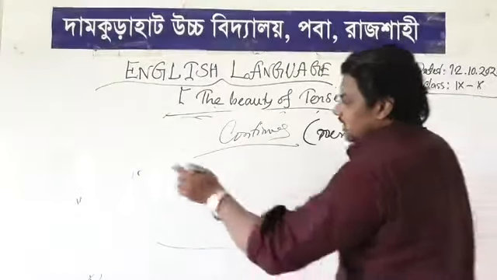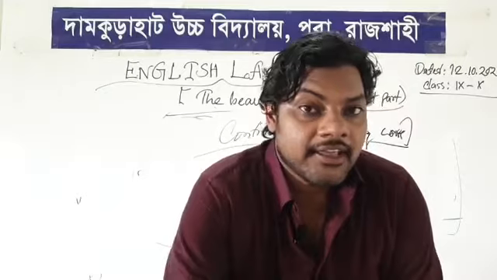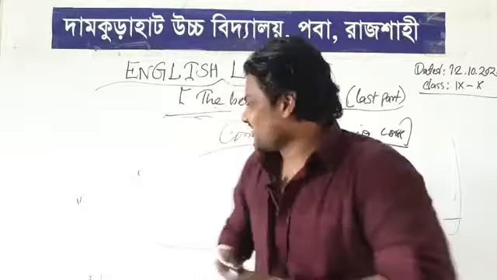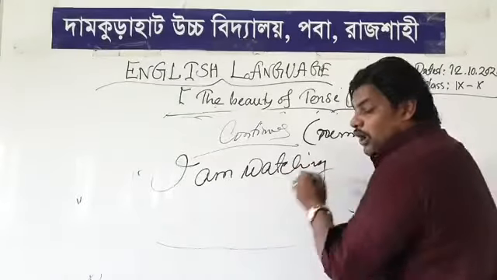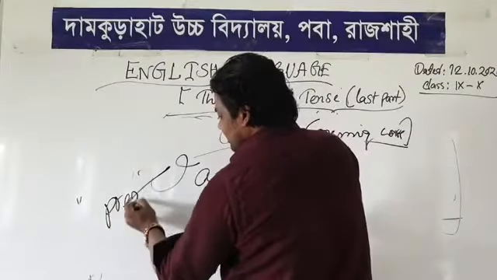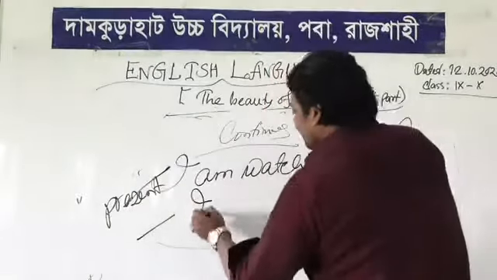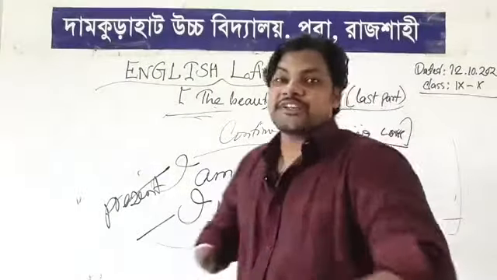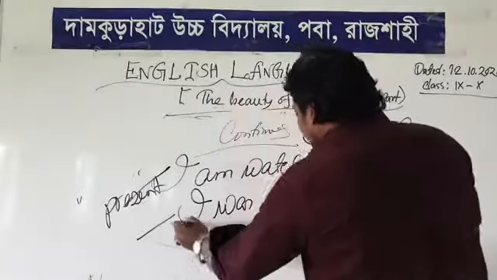What is running work? I am writing. This is continuous, right? I am giving. I am watching. I'm watching the movie. I'm watching the game. Yes, that is perfect. I am watching. And because I am watching now, it is present. But whenever you use it in the past, what do you say? Yes, I was watching. Why? Because you are not in the present, you are in the past. So, you write, I was watching.